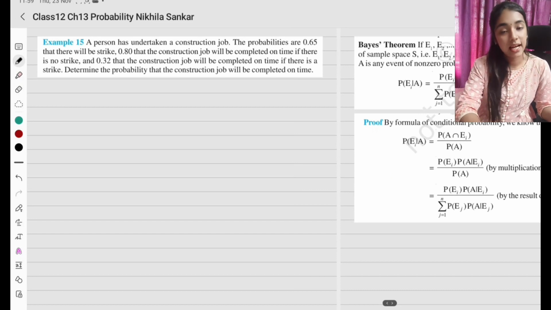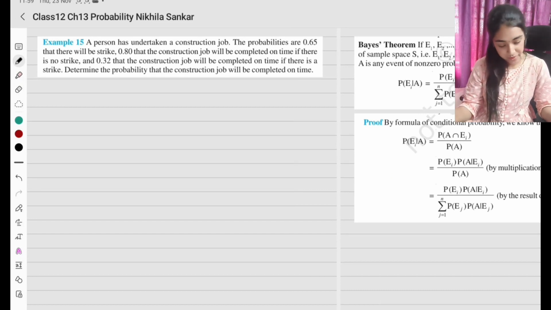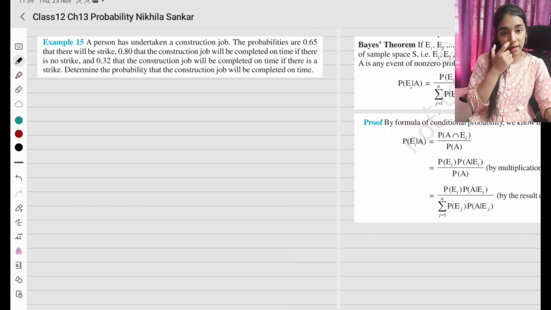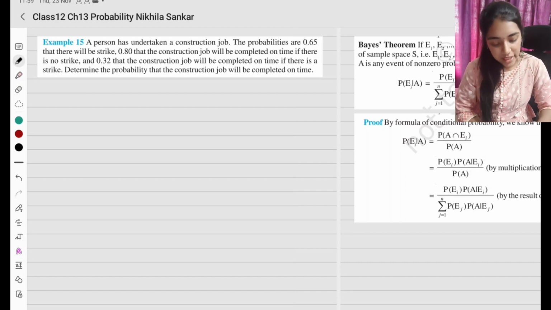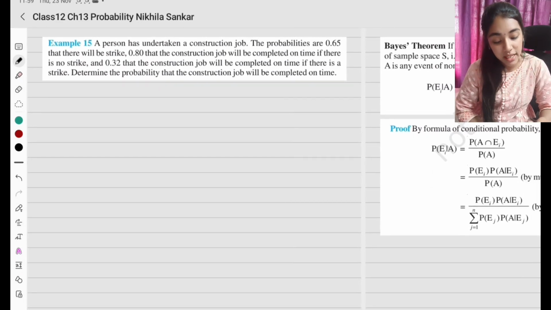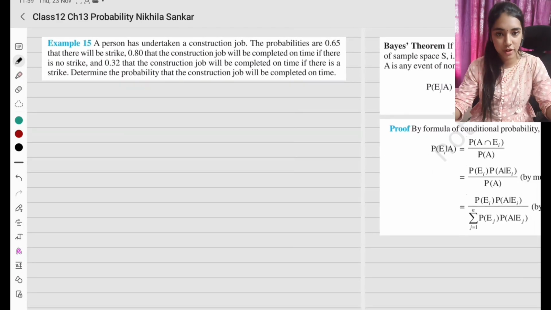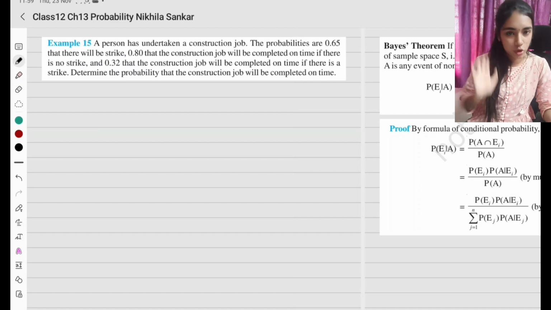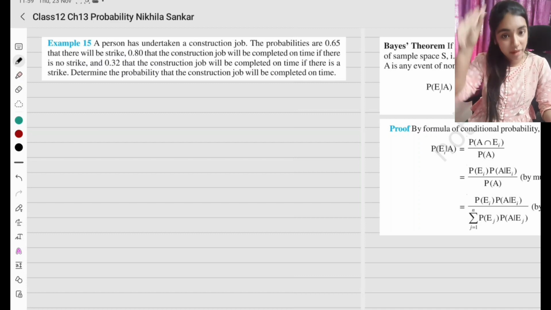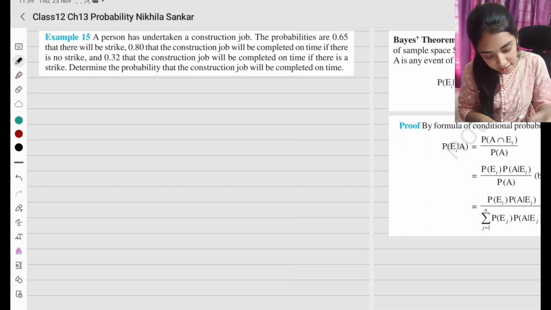A person has undertaken a construction job. The probabilities are 0.65 that there will be a strike, 0.8 that the construction job will be completed on time if there is no strike. So now they are doing something with the strike. So strike is going to be our main event. Okay, so first, what are we going to write?